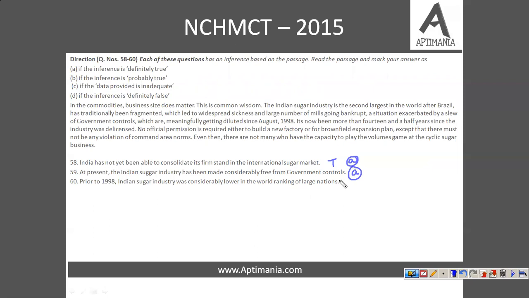Now last question. Prior to 1998, Indian sugar industry was considerably lower in world ranking of large nation. Now see, it is false. Because it is given in the paragraph that it was the second largest industry in the world. Fine. So this statement is definitely false. So the correct answer to this question is option D. Fine.